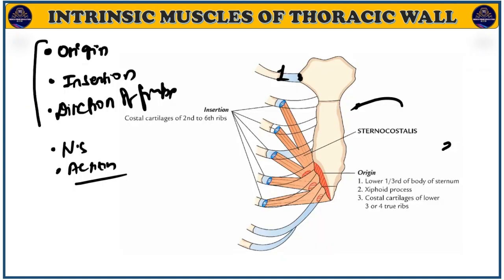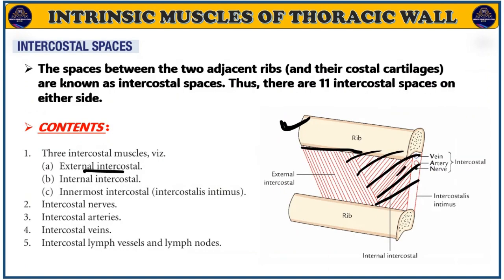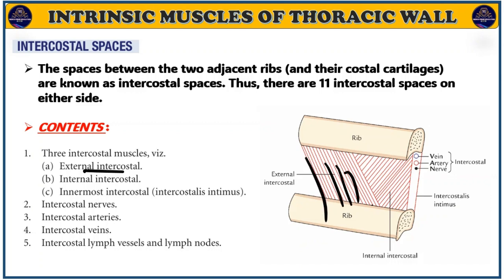So if short notes come, you have to write in this point. You have to write and you have to make this diagram. And if possible, you can make this diagram. This is a very, very common diagram you can see all over the books. So now we are going to discuss the intercostal space basically.